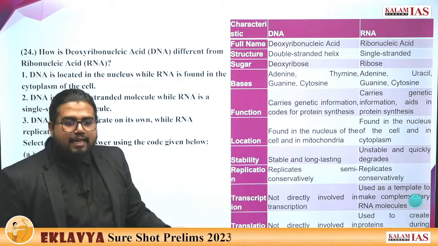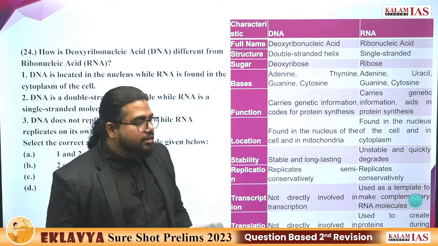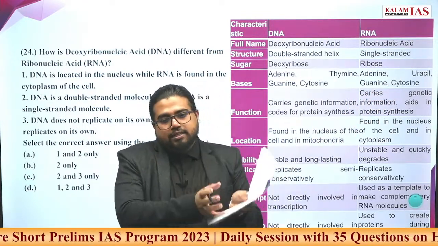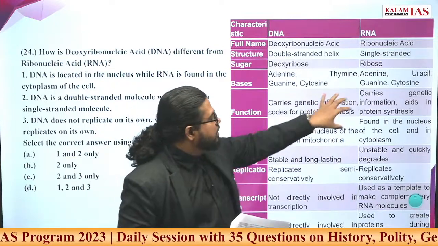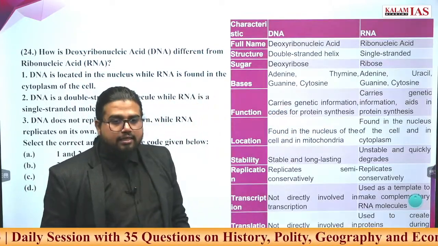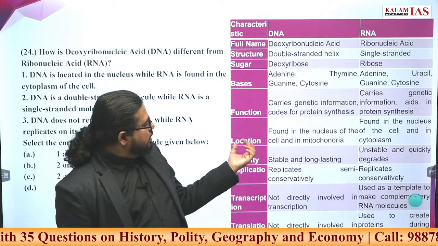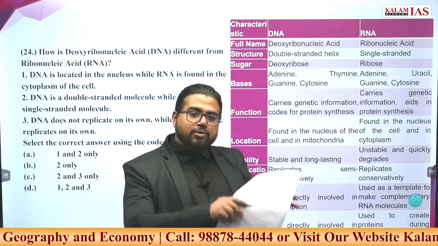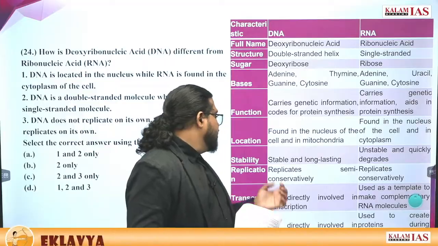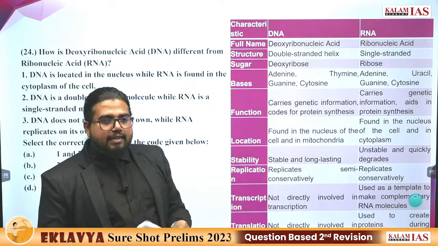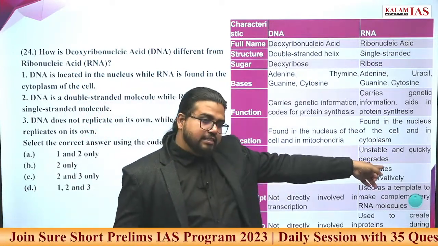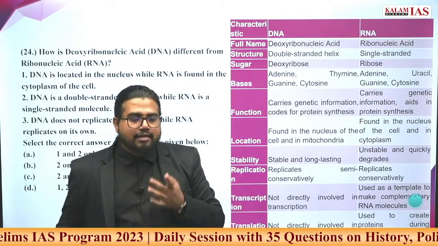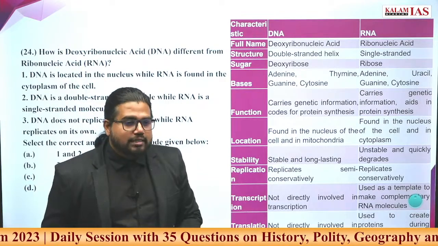Function: DNA carries or stores the genetic information. Here the function is translation, or transferring the information from the nucleus of the cell to other parts of the body, carrying the genetic information. That is the role of RNA. DNA is found in the nucleus as well as mitochondria. RNA is found in the nucleus as well as other parts of the cytoplasm of the cell. More stability is with DNA. DNA remains stable for a longer period of time, while RNA is for completing a process only. That is the role of RNA. After the process, RNA dies out or gets converted into amino acids, proteins and so on.